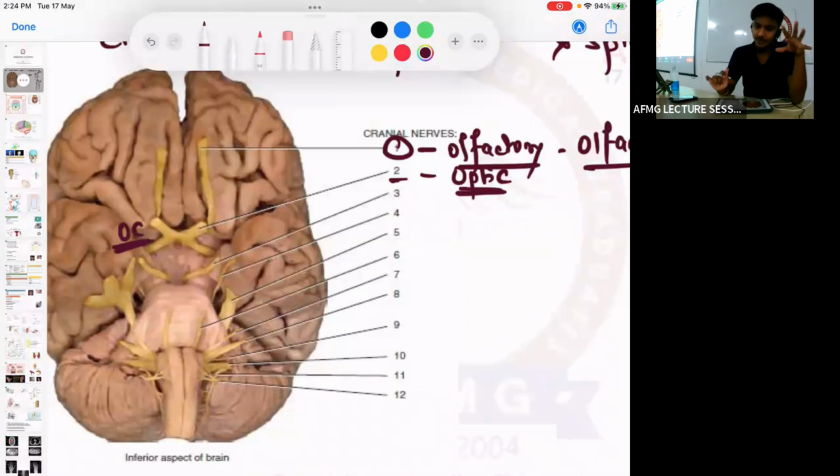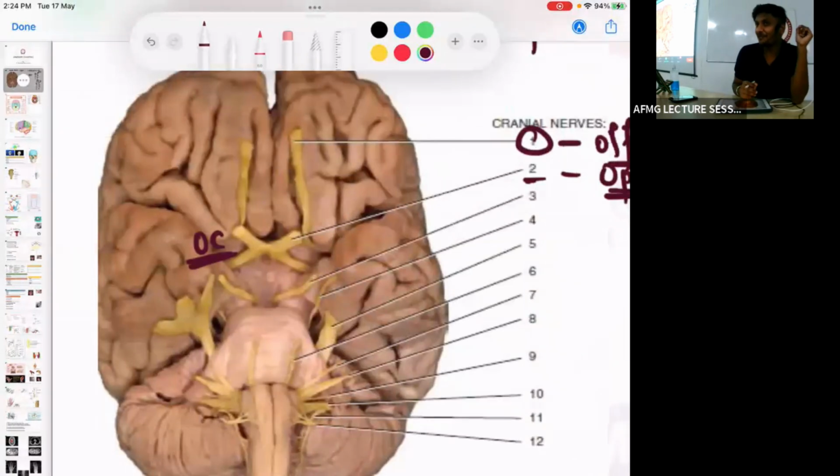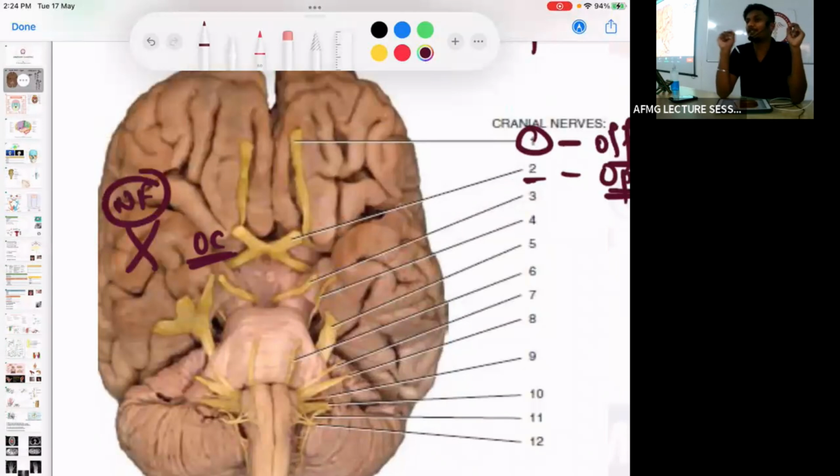At the optic chiasma, which fibers will cross? The nasal, the temporal, or both? The nasal fibers cross at the optic chiasma, whereas temporal fibers go their own way. Right side goes to the right, left side goes to the left. Only the nasal fibers cross.